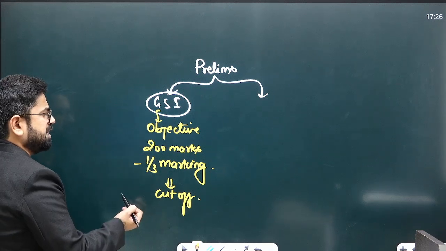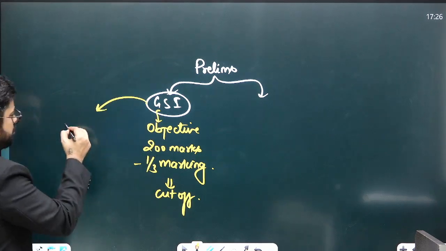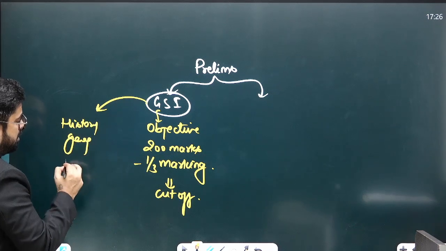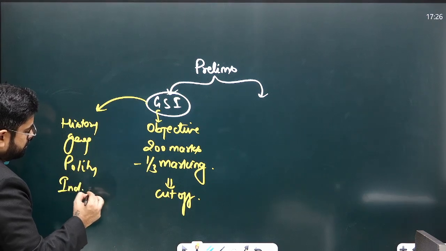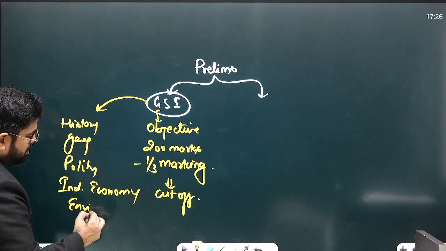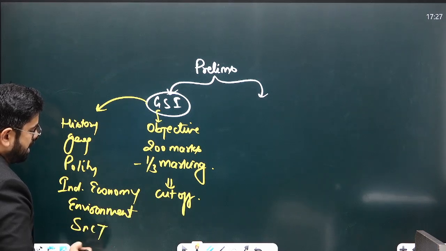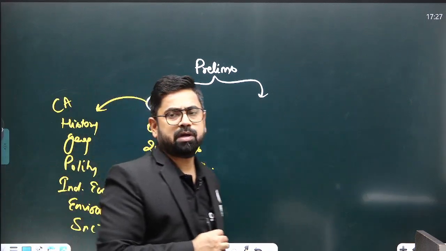Now this general studies 1, as name suggests, this is general studies, and the syllabus includes all the basic subjects, for example history, geography, polity, Indian economy, environment, science and tech, and current affairs. So these are the subjects which you need to prepare for prelims examination.